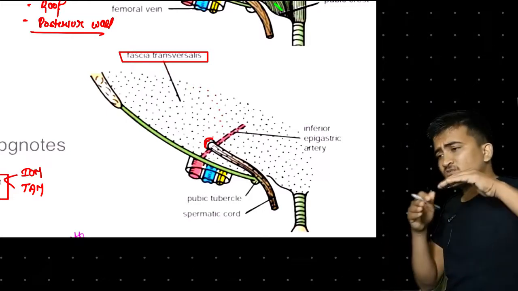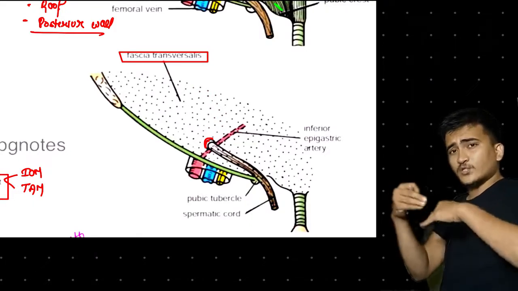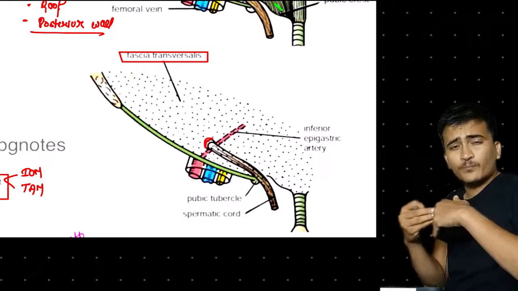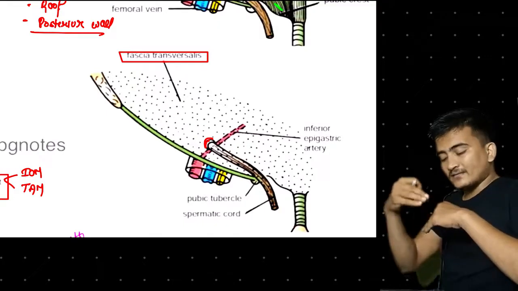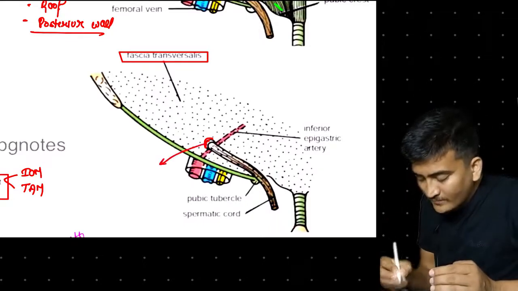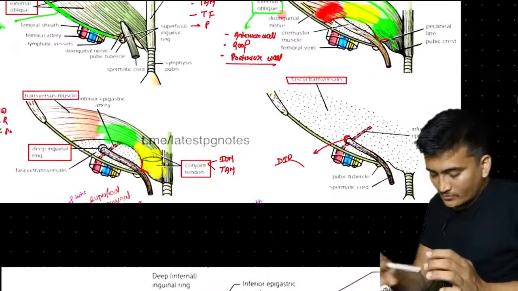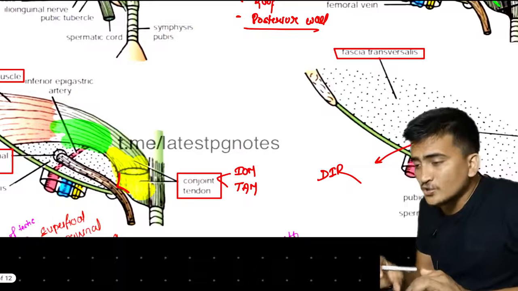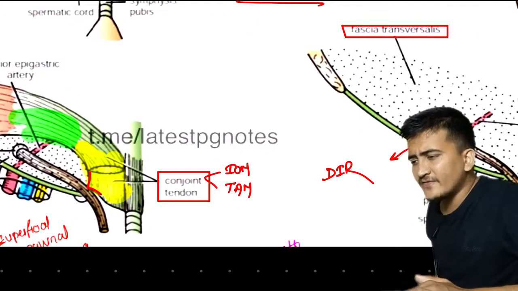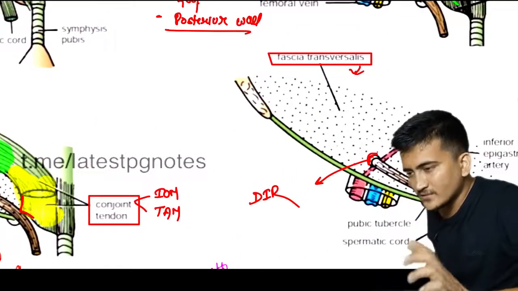The fascia transversalis was running continuously, but at one point there will be a defect, an opening, or we can say a breach, and that point is known as the deep inguinal ring. You can see it right here. So what is the deep inguinal ring? It is the defect in the fascia transversalis. One important point.